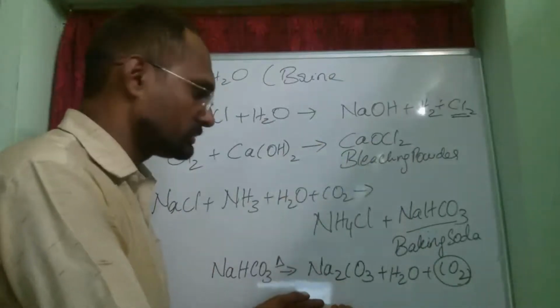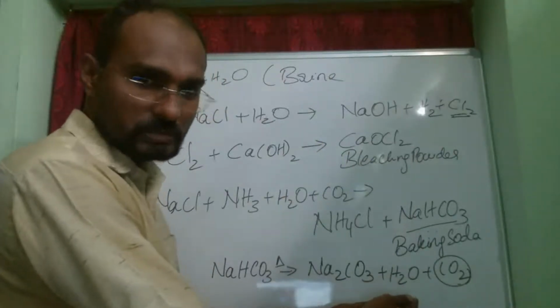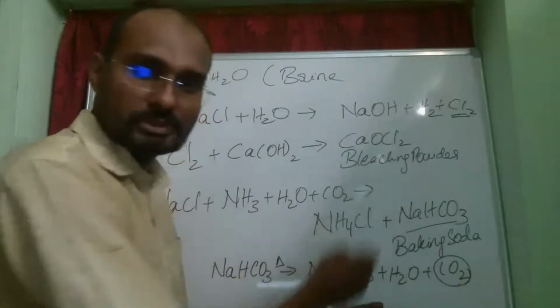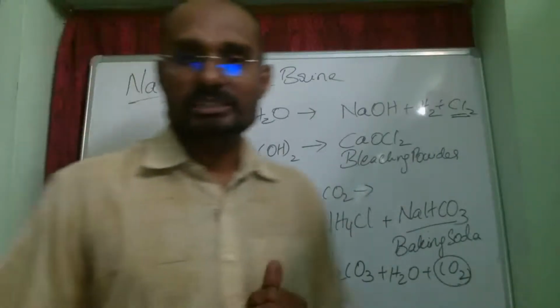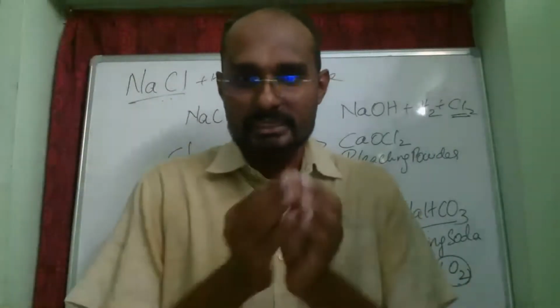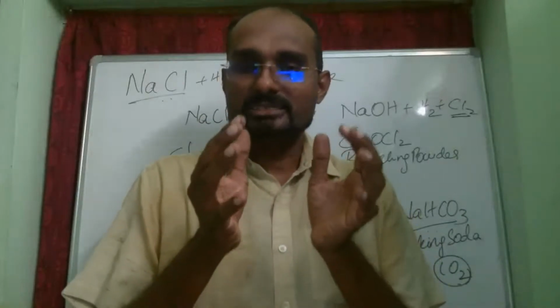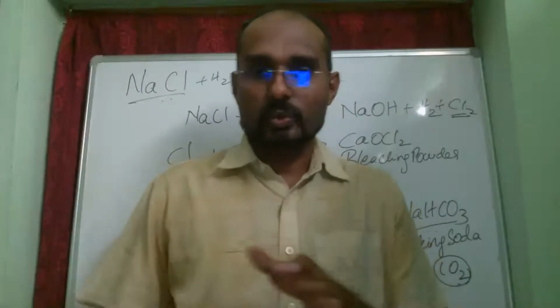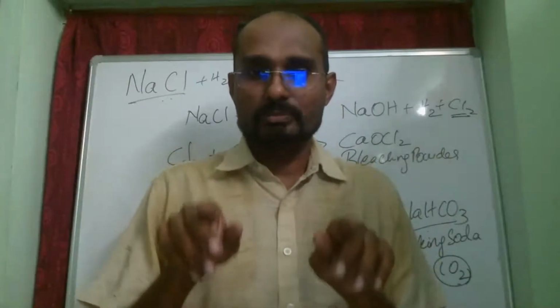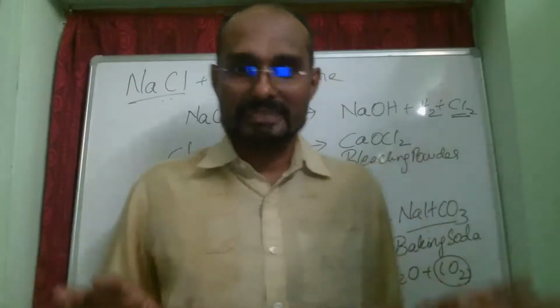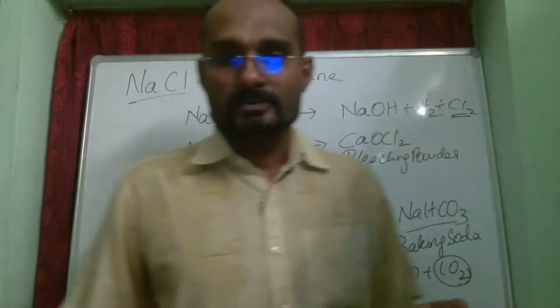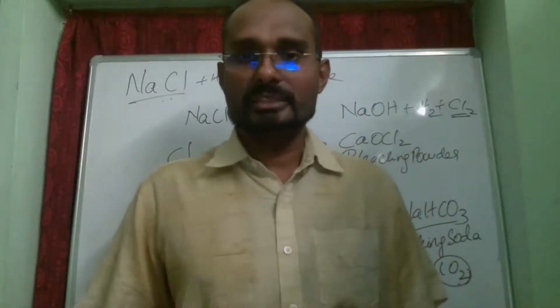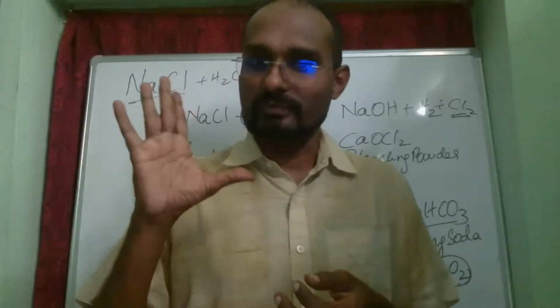Sodium carbonate is formed, water vapor is formed, carbon dioxide is produced. This carbon dioxide, being a gas, expands, and being heavier, it will not be able to escape out of the dough. So what happens? It produces a bubble, an empty space around itself. That is what is actually making your cakes or bread fluffy.